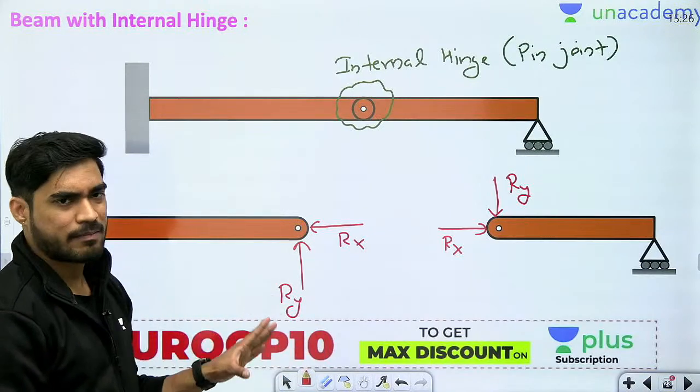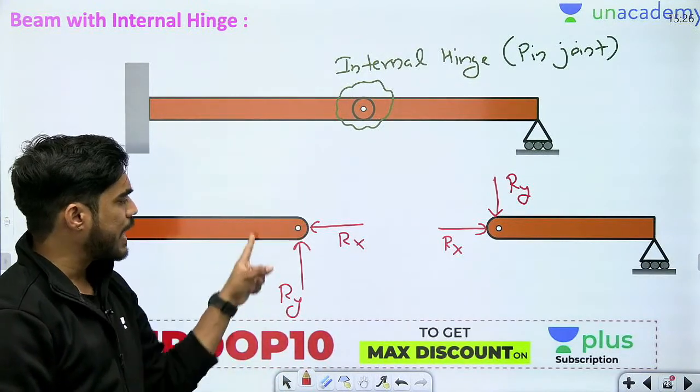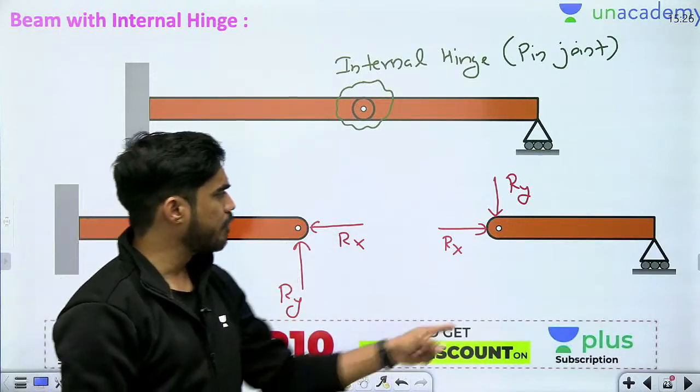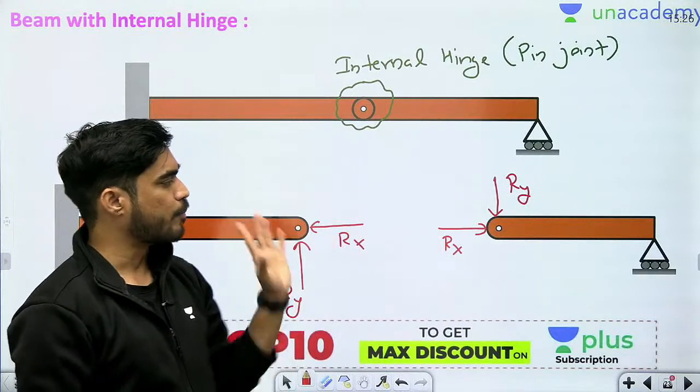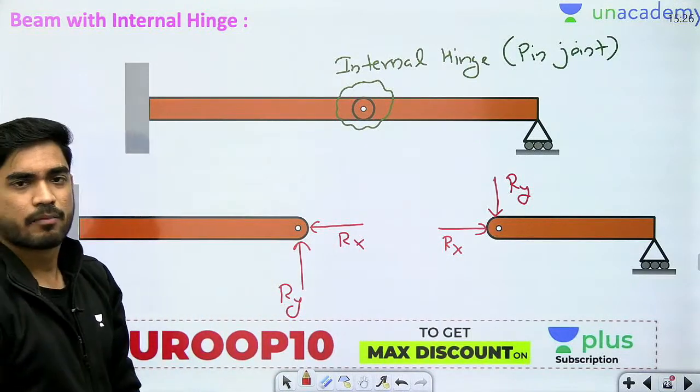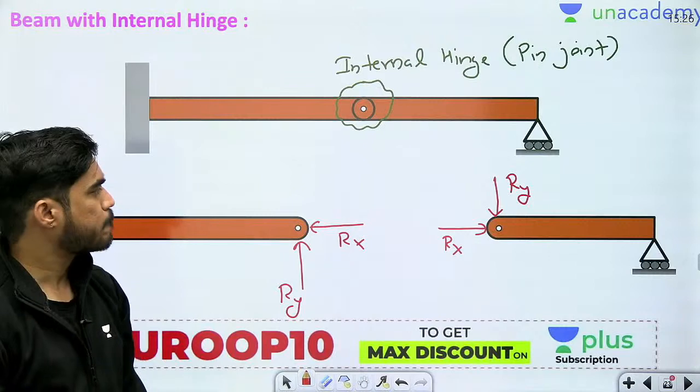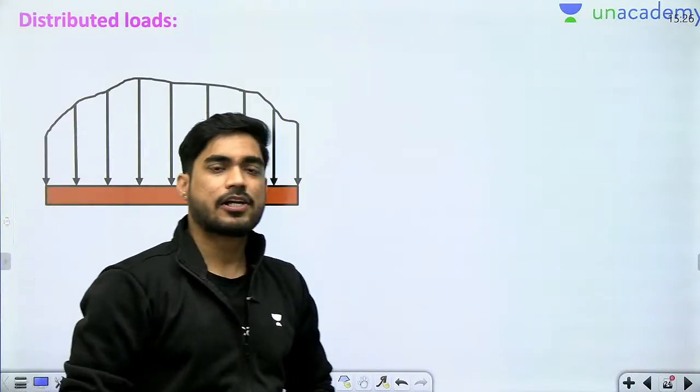Okay. So I have assumed some direction of Rx and Ry, but whatever directions you are assuming here, it will be opposite here. The values will be same and directions will be opposite. So this is known as beam with internal hinge. Okay. Now let's see distributed loads.